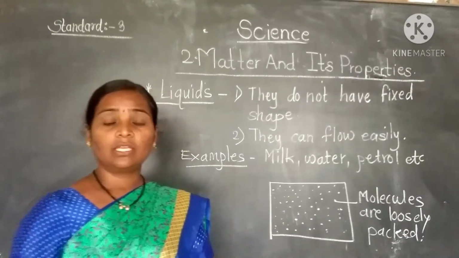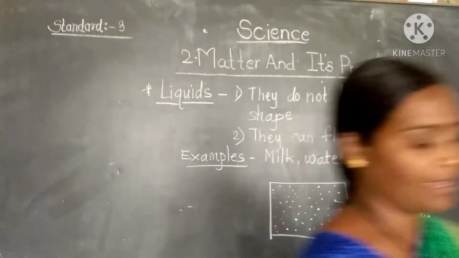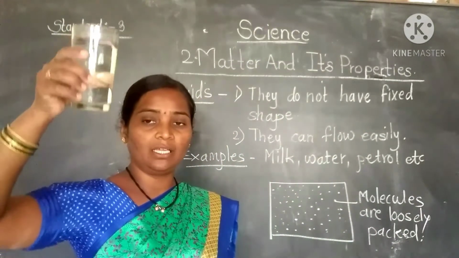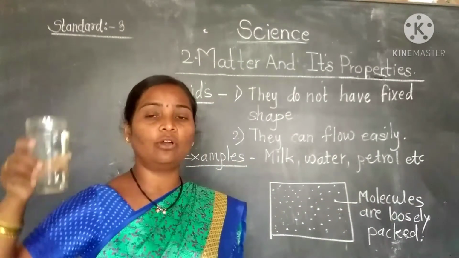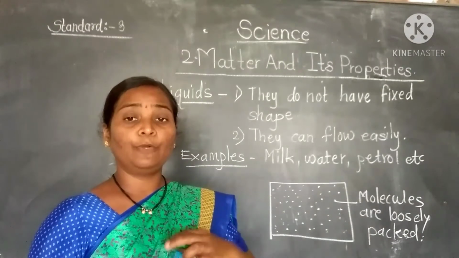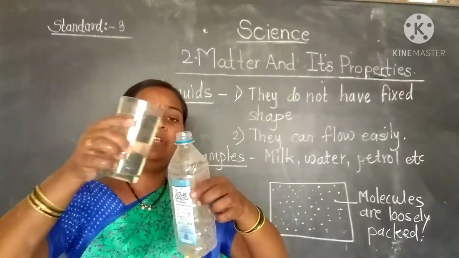See students, it does not have a proper shape. I'll show you. Here I have the water. See, it is the water. If I pour it on the floor, it can flow. See, if I put this water into this bottle, what will happen?